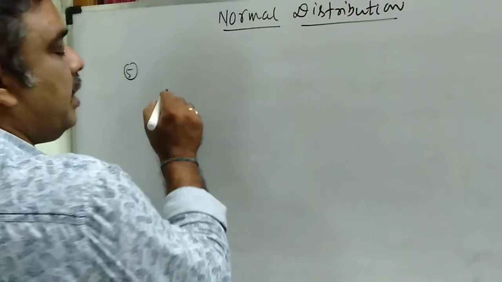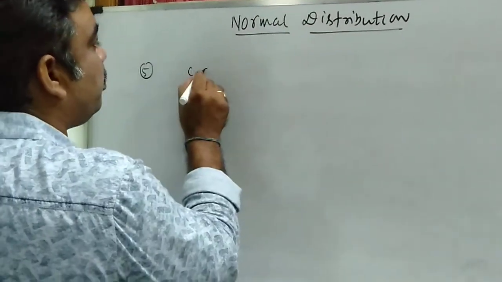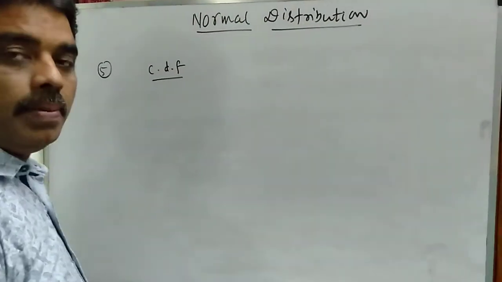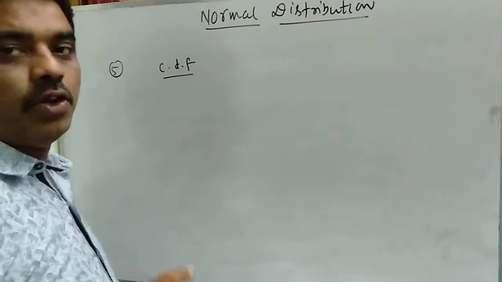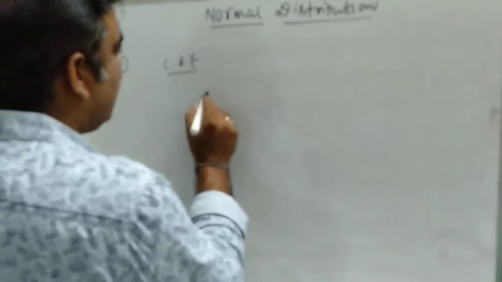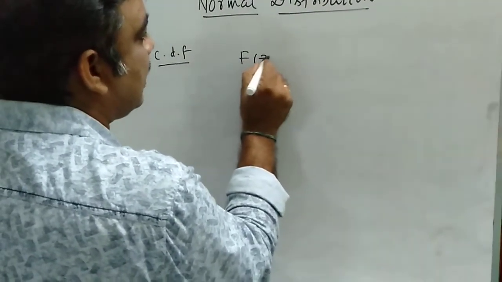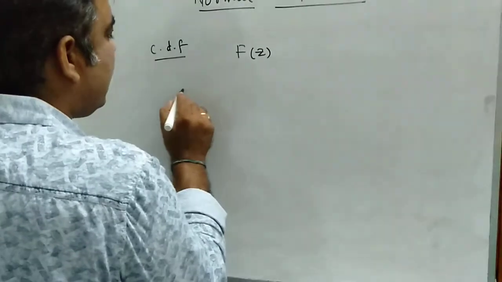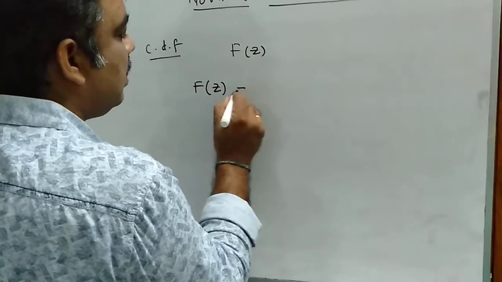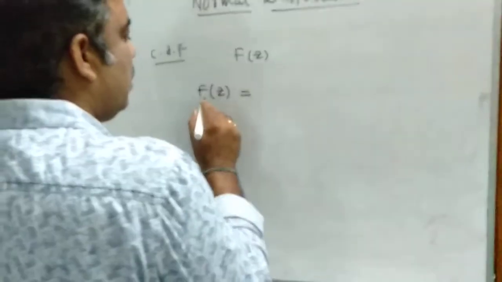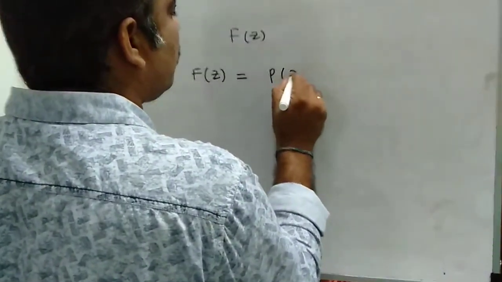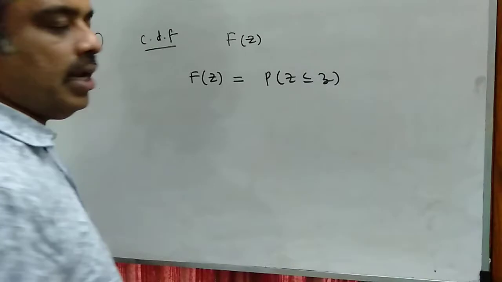Now see the cumulative distribution function. Already we have seen it in the binomial distribution and Poisson distribution. Here also we are going to define the cumulative distribution function of the normal distribution. So I denote this as capital F of z. The cumulative distribution function of the standard normal variate z is denoted by F of z, and it is defined as F of z is equal to probability of Z less than or equal to z.